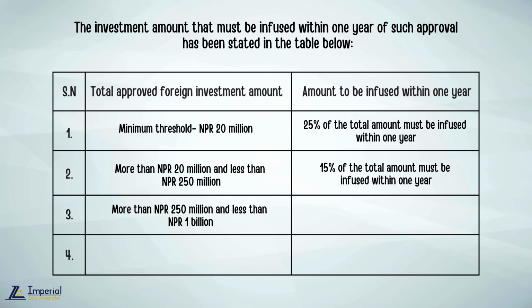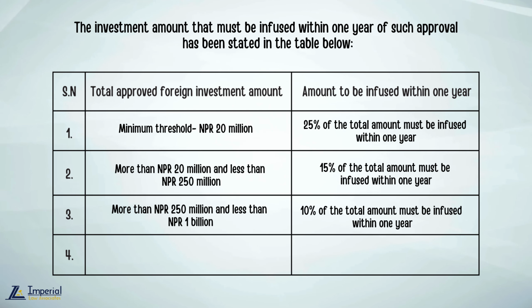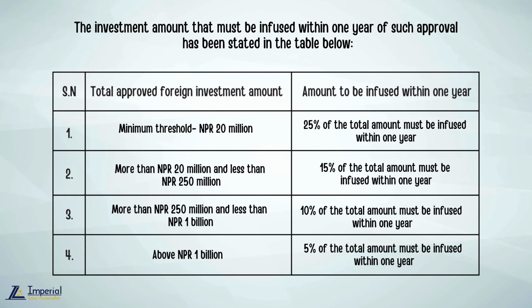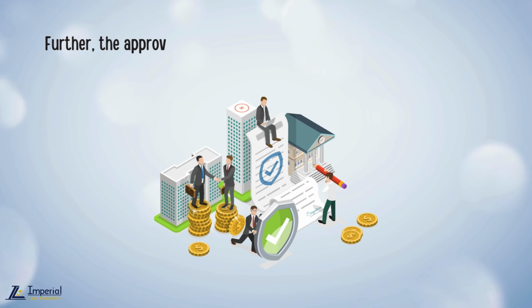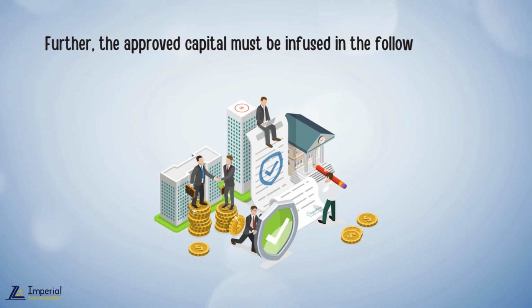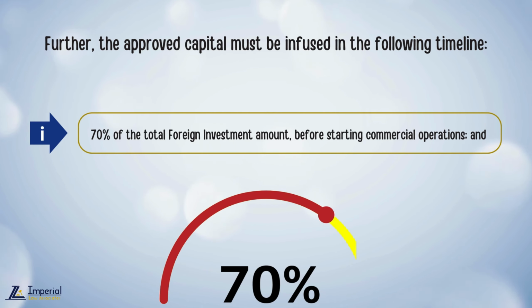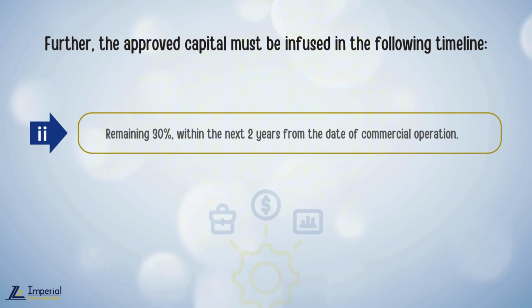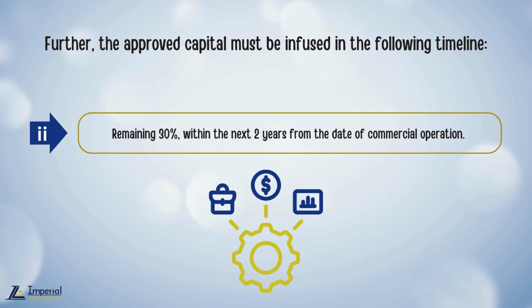within 1 year. From Nepalese rupees 250 million to Nepalese rupees 1 billion, 10% of the total amount must be infused within 1 year. For above Nepalese rupees 1 billion, 5% of the total amount must be infused within 1 year. Further, the approved capital must be infused in the following timeline: 70% of the total foreign investment amount before starting commercial operations, remaining 30% within the next 2 years from the date of commercial operation.